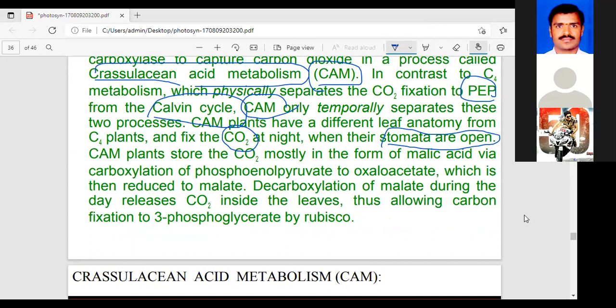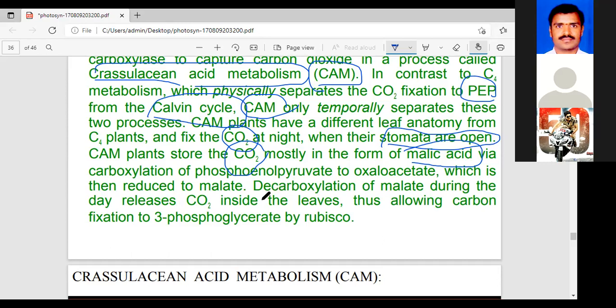Next thing, in this CAM plant, the CAM plant stores the CO2 mostly in the form of malic acid. Malic acid forms via carboxylation of phosphoenolpyruvate to oxaloacetate. This is then reduced to malate.